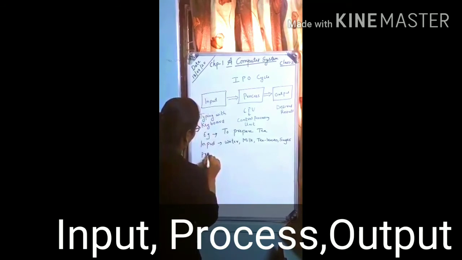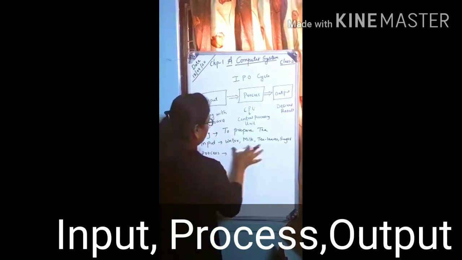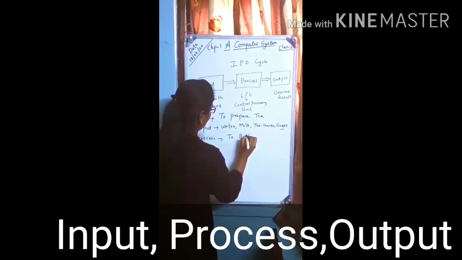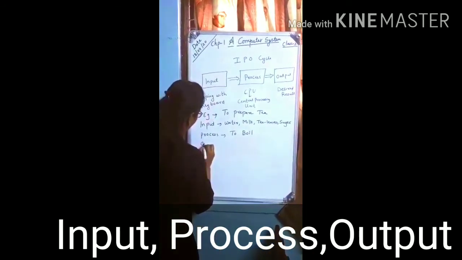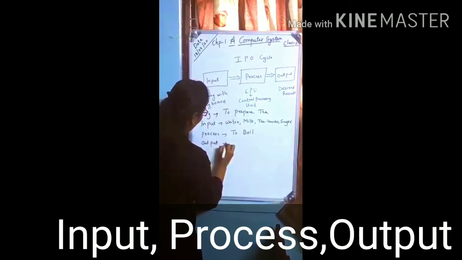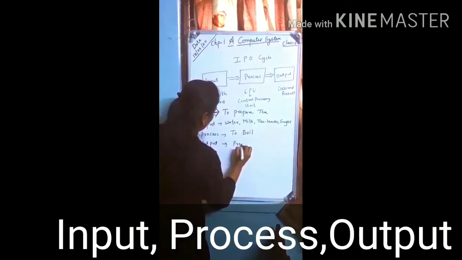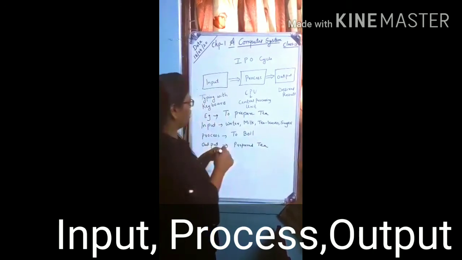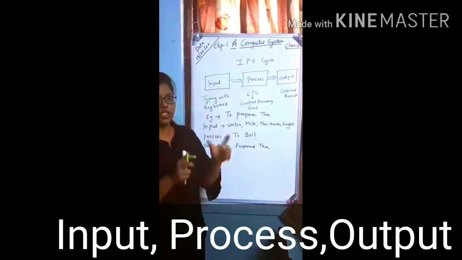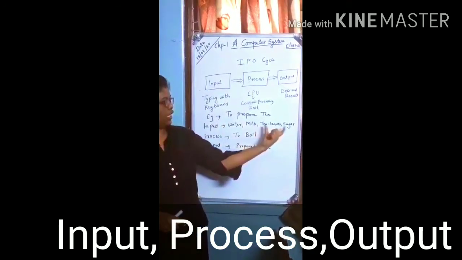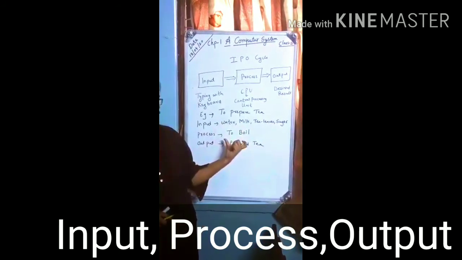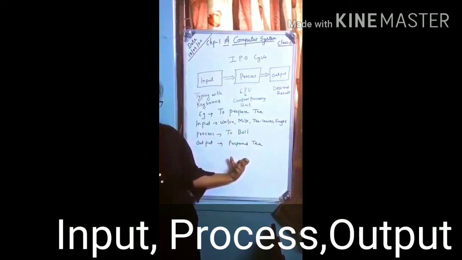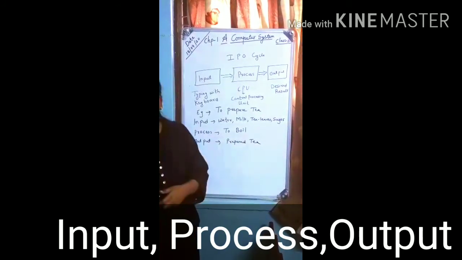Now process. Process is, after getting this input, we will boil it. So boiling is the process, and the output is we get the prepared tea, or the tea is ready. So here inputs are whatever we put inside, that is water, milk, tea leaves, sugar. Processes, we boil it, the action that takes place, and the result which we get is the output.